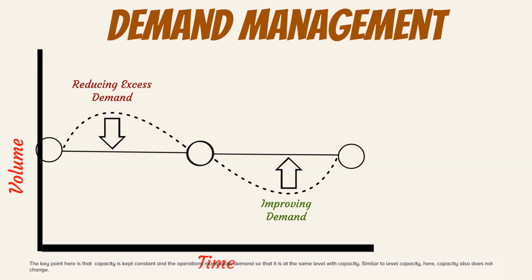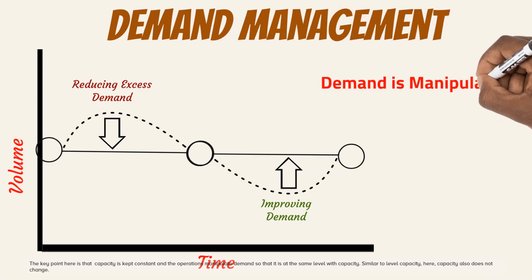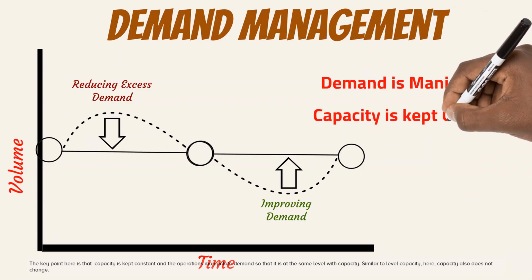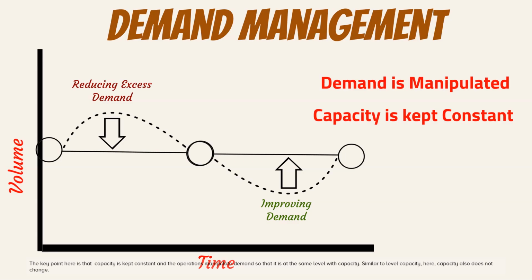The key point here is that capacity is kept constant and the operations manipulate demand so that it is at the same level with capacity. Similar to level capacity, here, capacity also does not change.